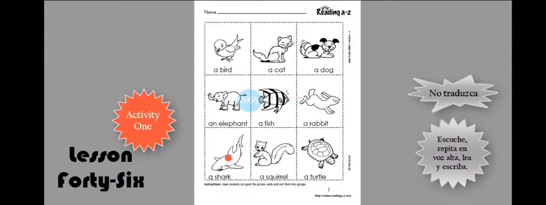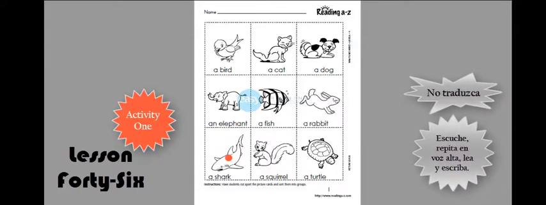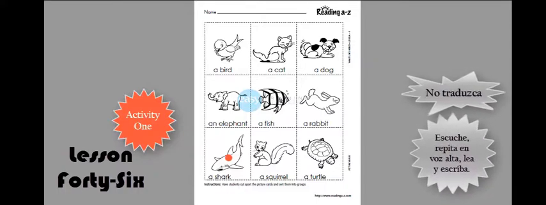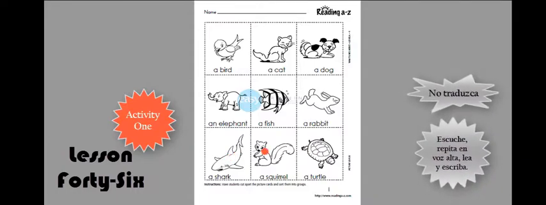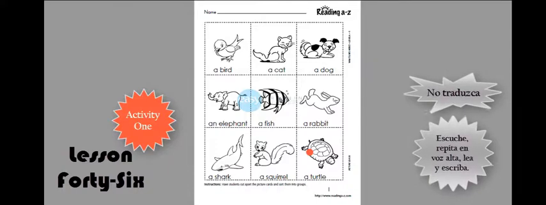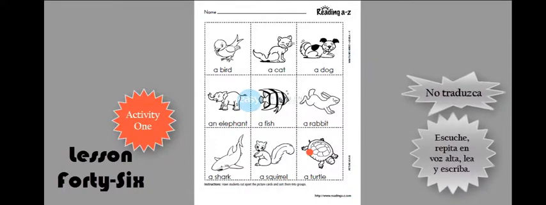A shark lives in water in the ocean, not in rivers, not in lakes, not in ponds, not in tanks, but in the ocean. A squirrel lives in trees, and a turtle lives either in water or on the ground.